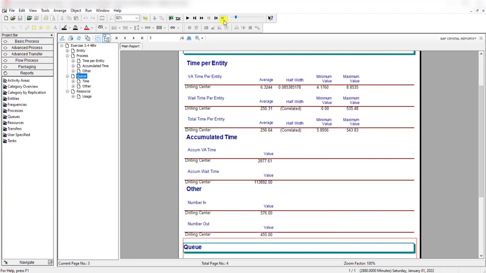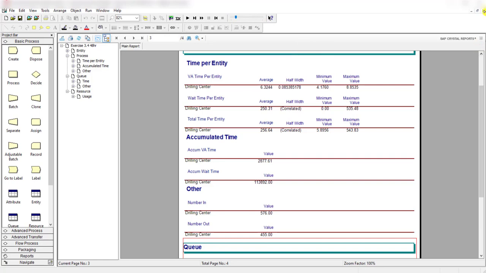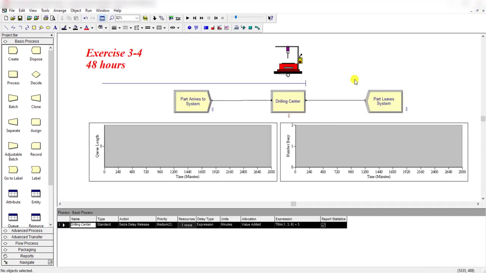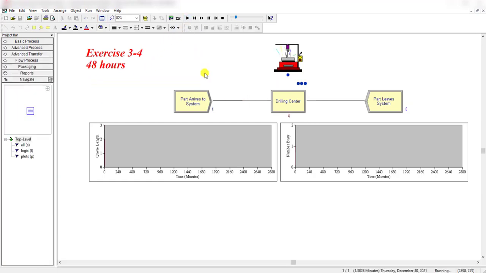If you want to see the queue length get higher, let's run the simulation again, but not in fast forward mode. First, simply click this left button to increase the queue length like this. And now let's run the model again to see the queue length. And here you can see the queue length goes higher and higher, right?